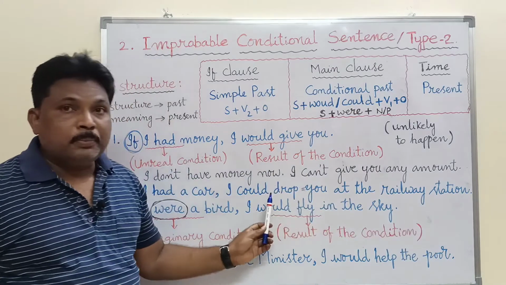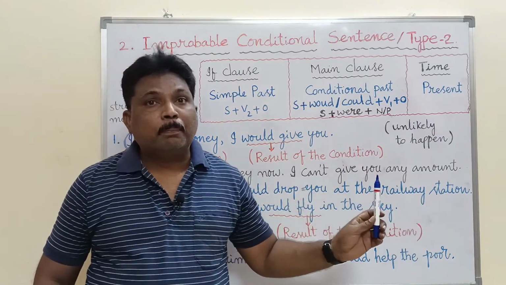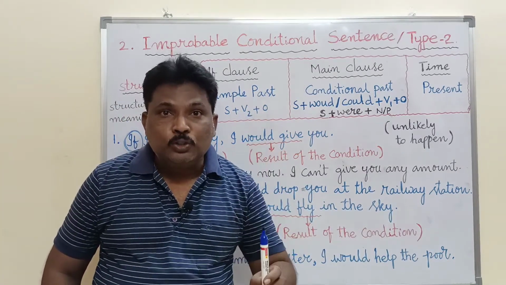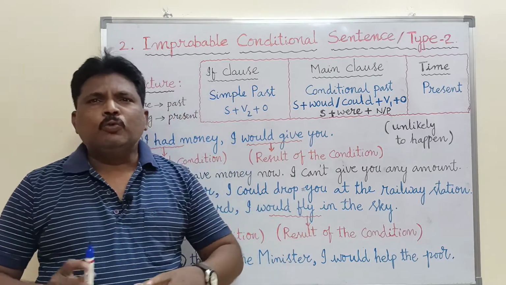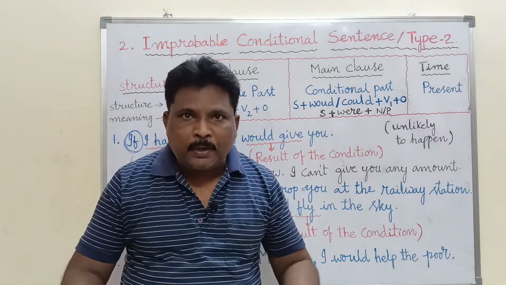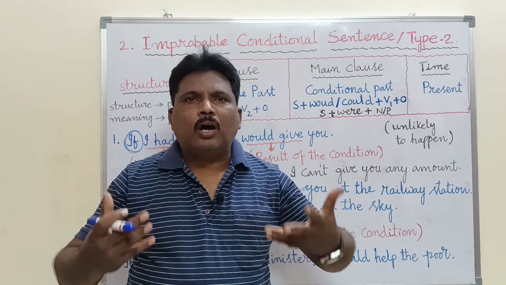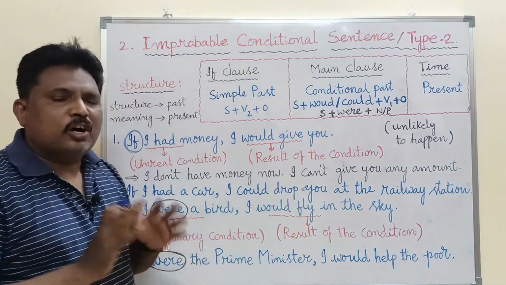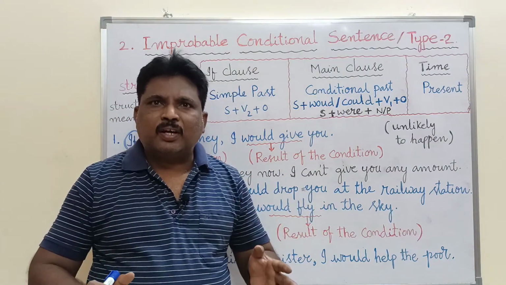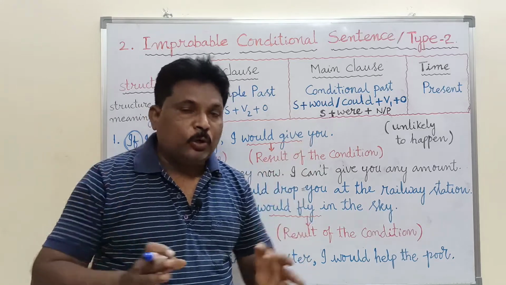Dear students, remember, this is not used for past actions, but it is used for present actions which are unlikely to happen, which are more unlikely to happen. Their chances are very, very less for an action to happen or to occur.